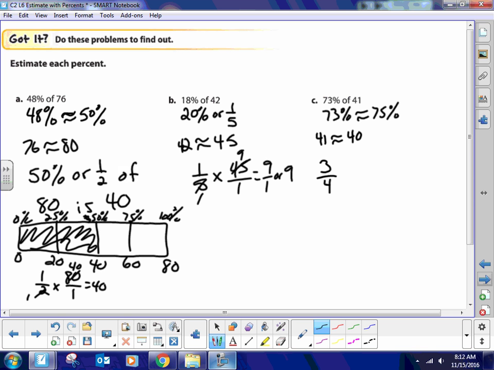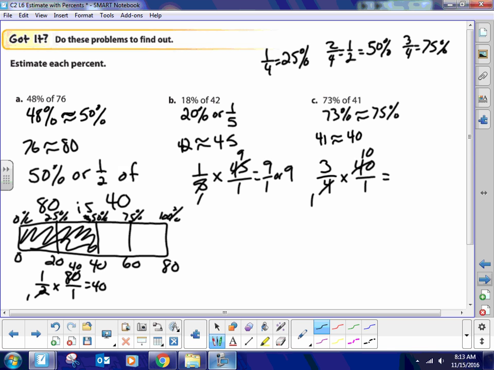You know that 75% is 3/4, that 1/4 is 25%, 2/4, which is 1/2, equals 50%, and 3/4 is equal to 75%. It'd be handy for you to memorize those, including 1/5 and 1/4. Those are all important numbers to memorize. And you just multiply this by 40. Put the 1 over it, divide by 4, and then 3 times 10 is 30.